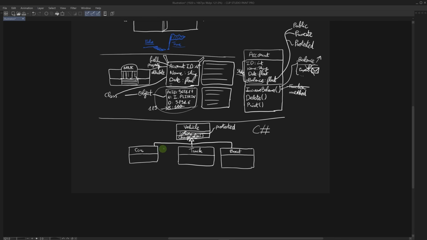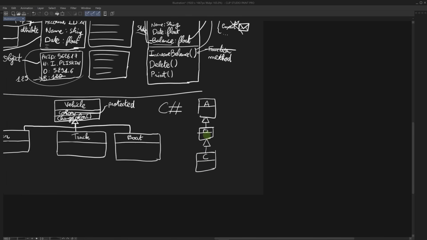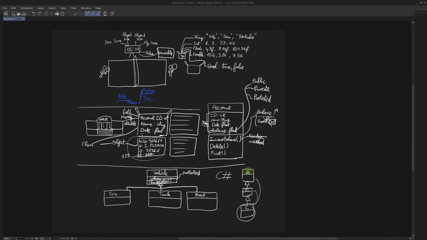We said that child classes will inherit all the attributes, properties, and methods that are defined in the base class, and we can have multiple levels of inheritance. We can have class C inherit from class B and class B inherit from class A itself. In this case, class C will inherit all the methods and attributes defined both in B and A. If you're new to programming, this is a lot to take in, so don't hesitate to watch the video again, perhaps at a slower pace, but this is pretty much what programming is all about. These are the most important concepts in programming, and especially programming in C# inside of Unity.